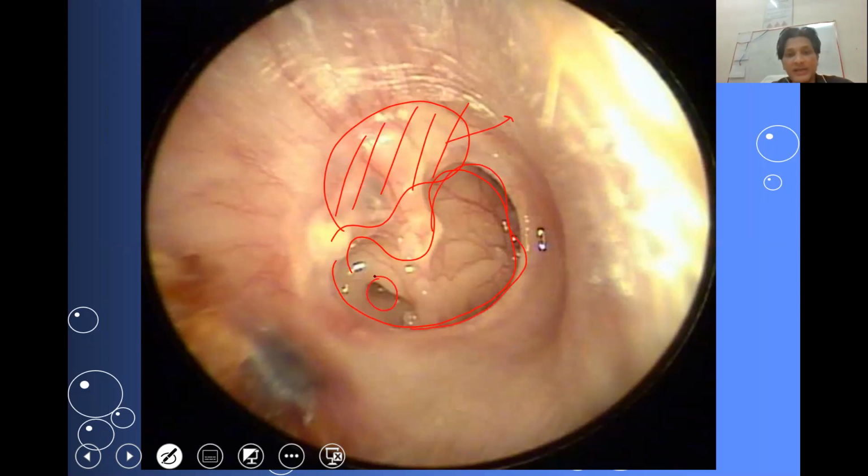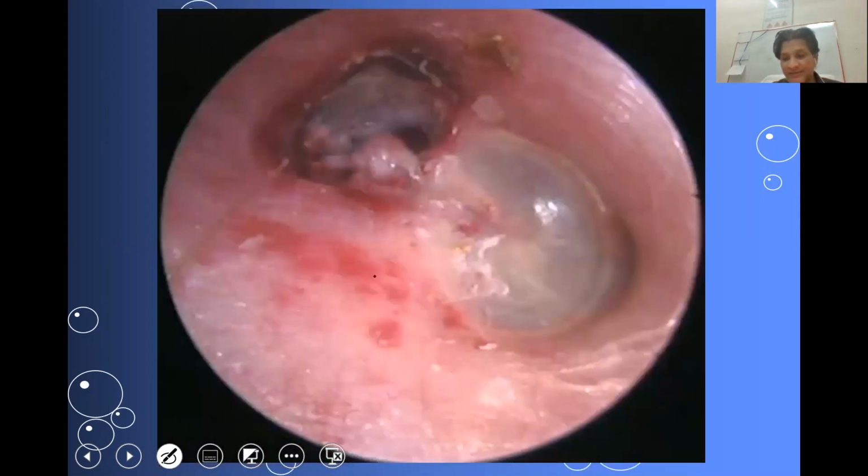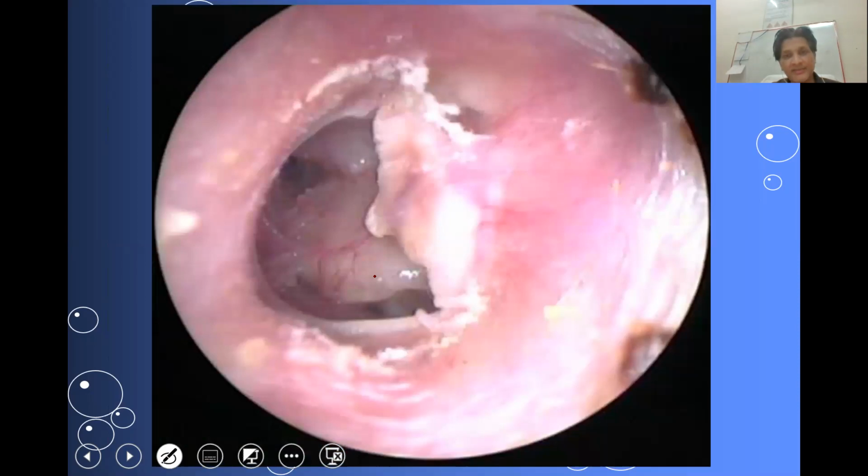This is a classical example of an unsafe CSOM. So we'll discuss the unsafe CSOM, and the clinical picture which is associated with the unsafe type or atticoantral type of CSOM, in the next class. Thank you for watching. Thank you.